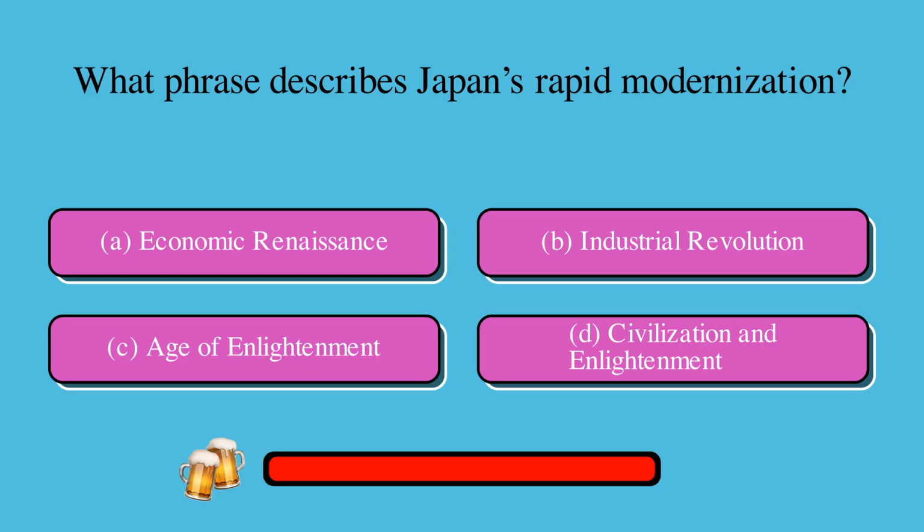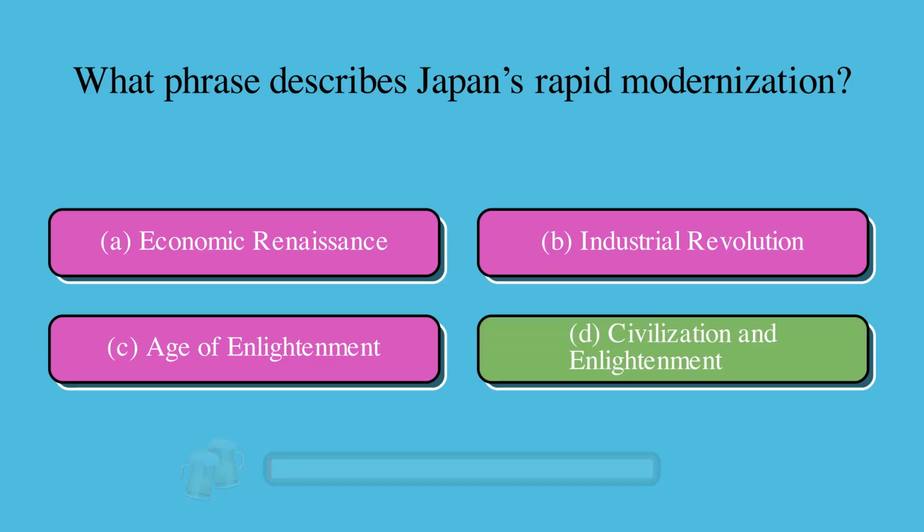What phrase describes Japan's rapid modernization? Is it A, economic renaissance, B, industrial revolution, C, age of enlightenment, or D, civilization and enlightenment? The correct answer is D, civilization and enlightenment.